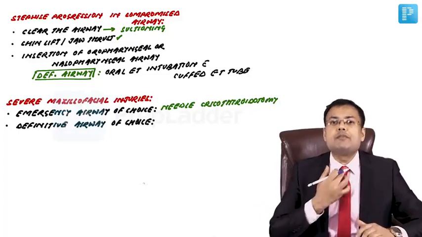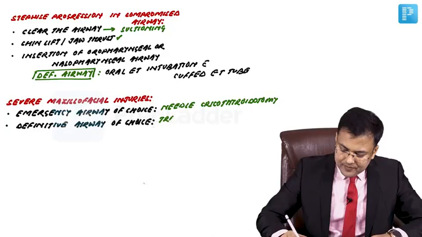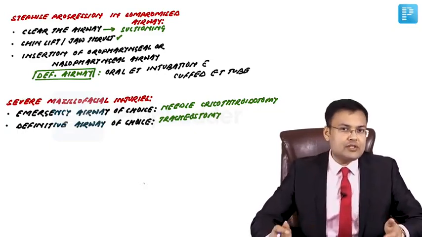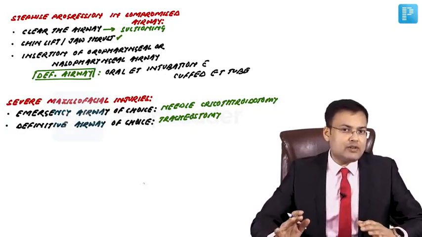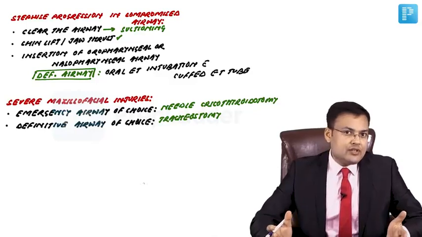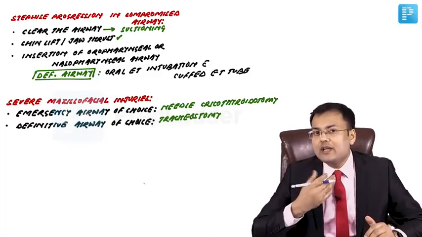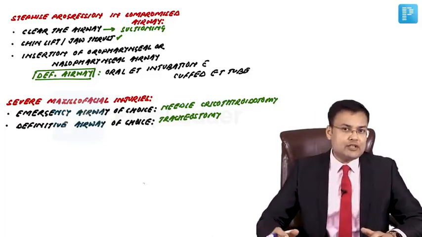You must be knowing, we perform a tracheostomy. So it is tracheostomy. Three questions. First, definitive airway of choice in most of the trauma patients: oral endotracheal intubation with a cuffed ET tube. In severe maxillofacial injuries, emergency airway of choice is needle cricothyroidotomy. Definitive airway of choice is tracheostomy.